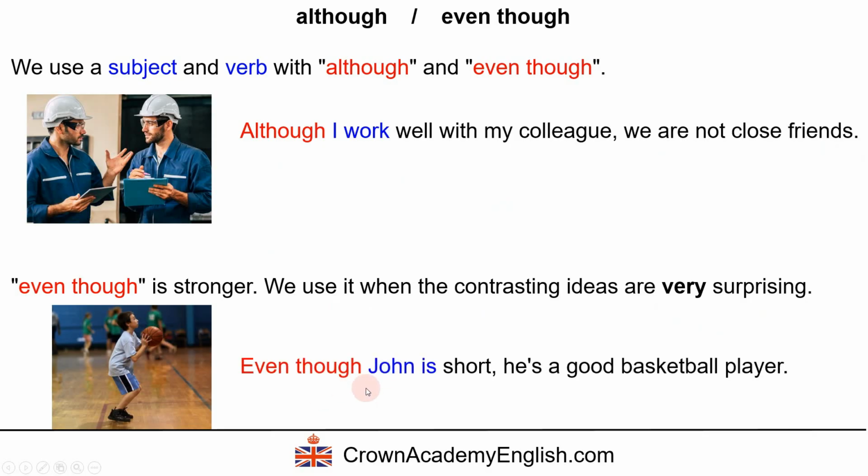Example: even though John is short, he's a good basketball player. So this is very, very surprising because of this. Okay, he's short, and so it's very surprising that he is a good basketball player. And notice the form. We have a subject and a verb. Even though John is short, comma, he's a good basketball player. Okay, so although and even though.